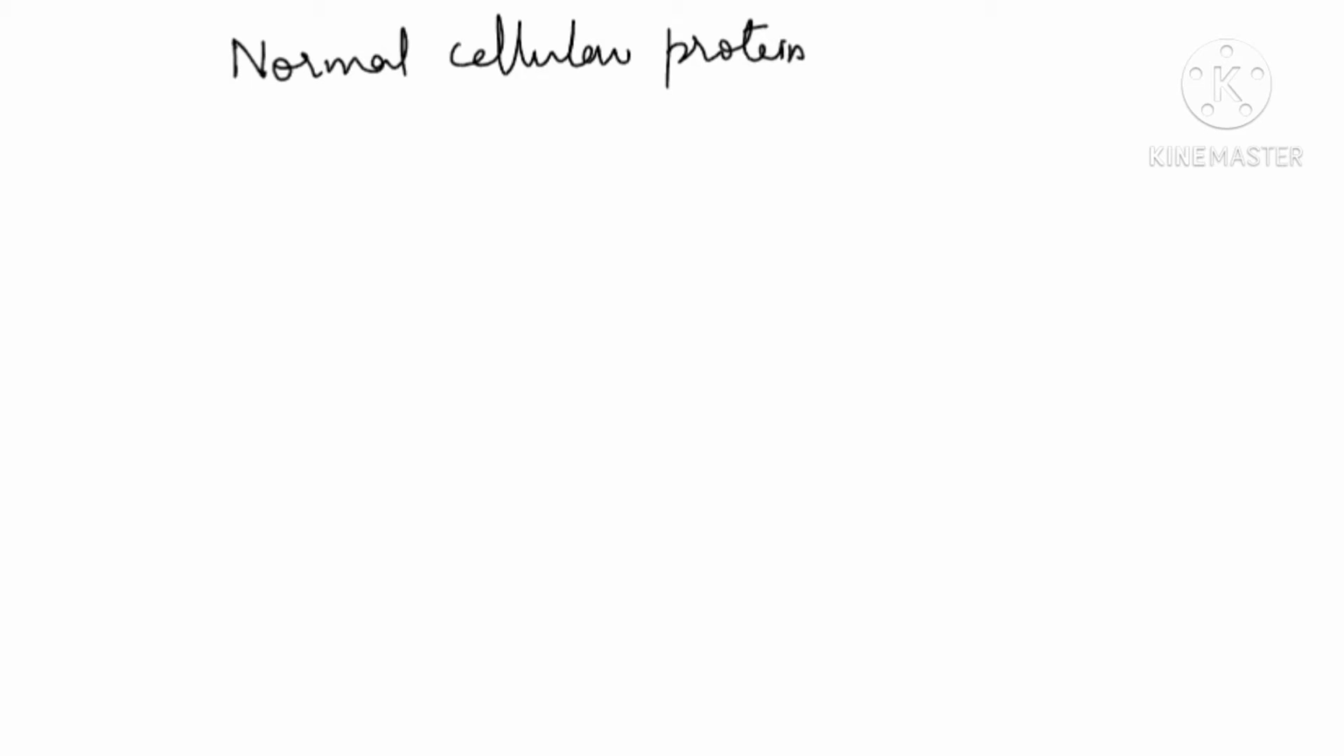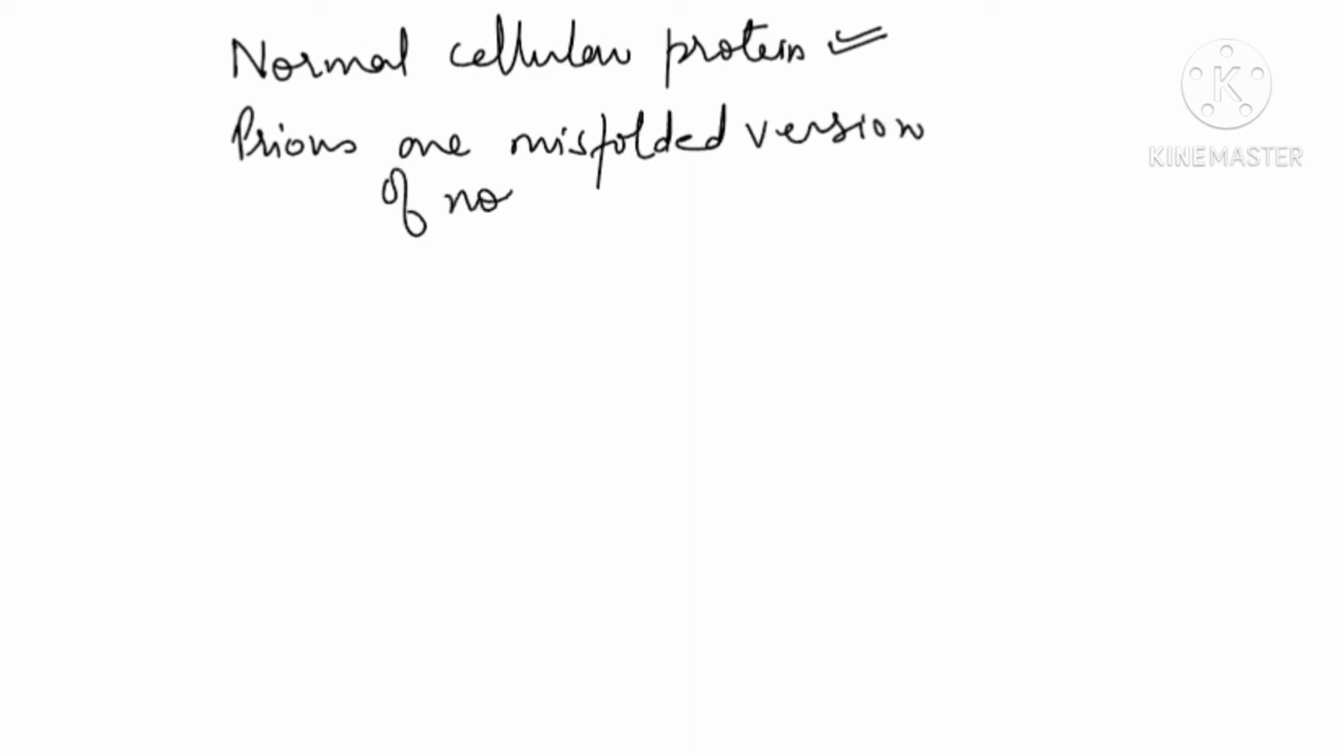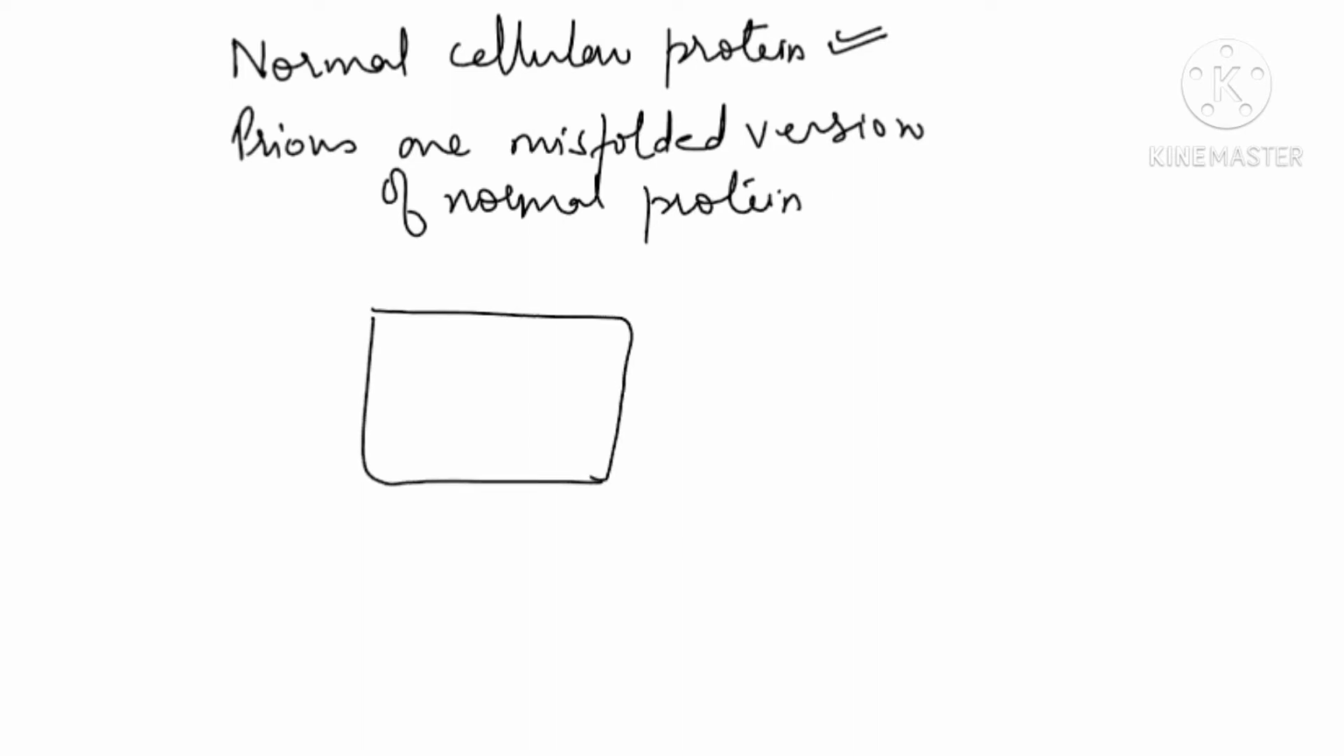Now see, try to understand. In the cell, there is one normal protein present, the normal cellular protein, and prions are a misfolded version of that same normal protein. Let me explain you through a diagram. Suppose this is one cell and this is the normal protein inside the cell. So these are the normal proteins inside the cell.